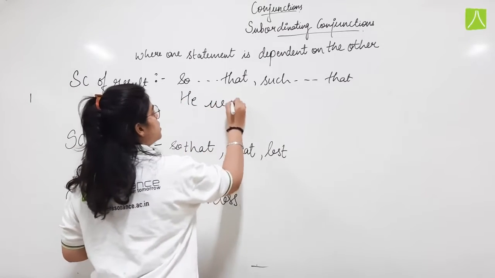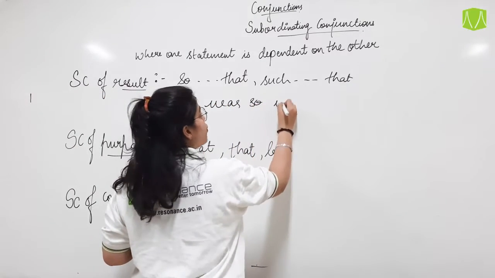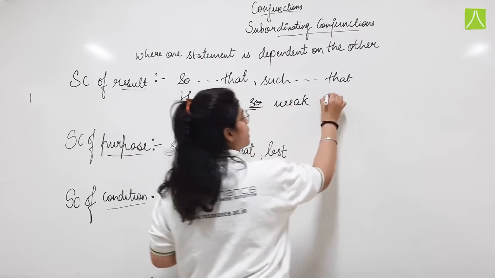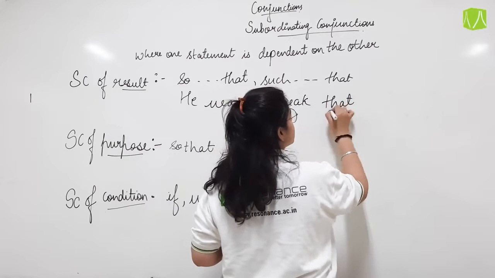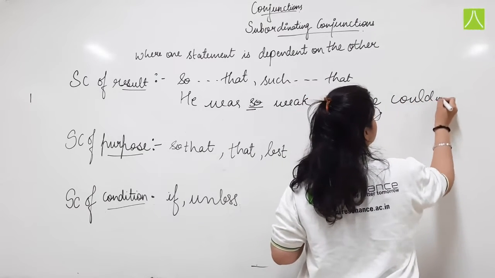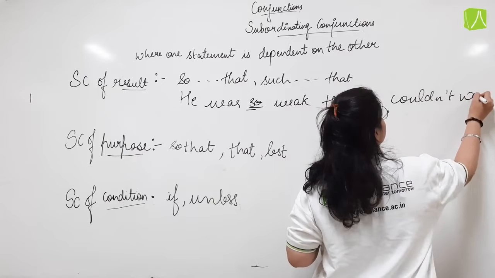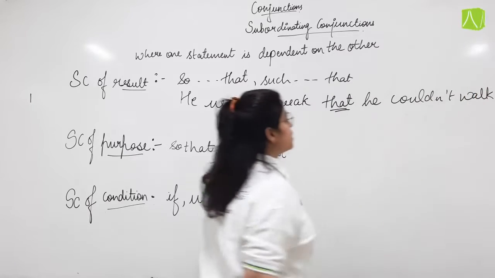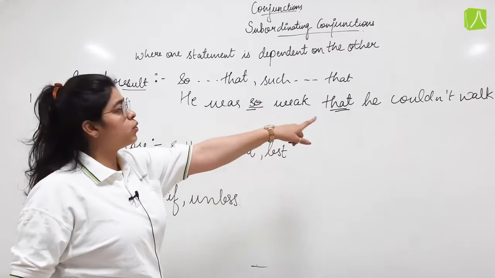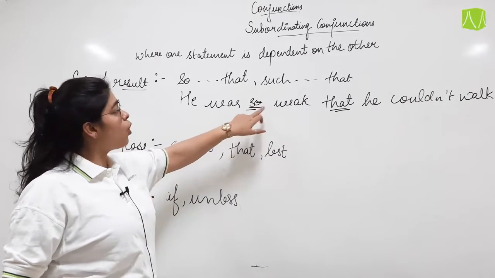He was so weak that he couldn't walk. So there we are telling them he was weak and therefore he could not walk. So he was so weak.